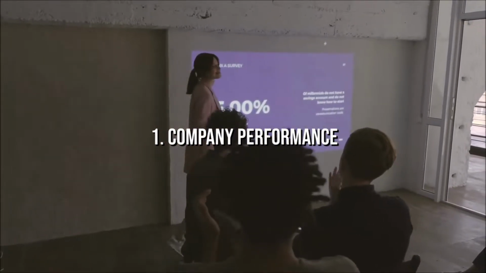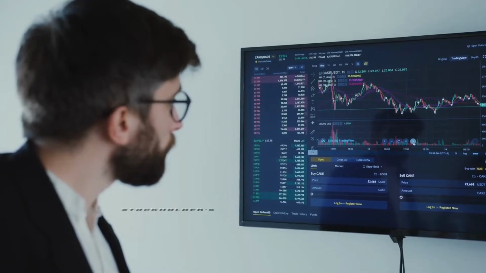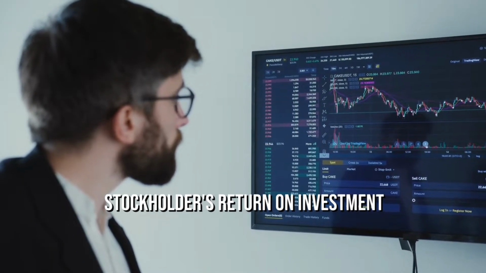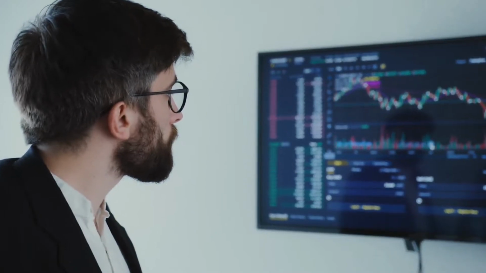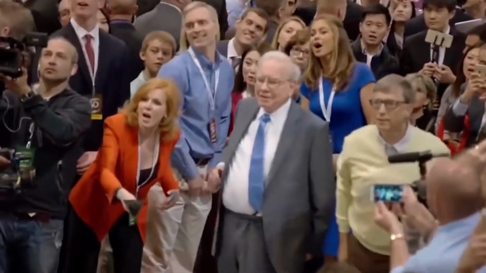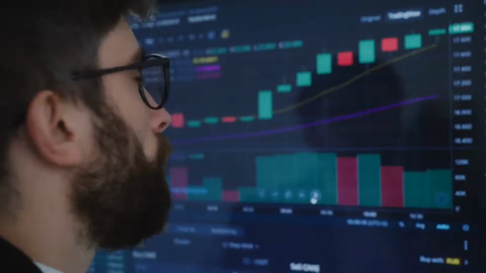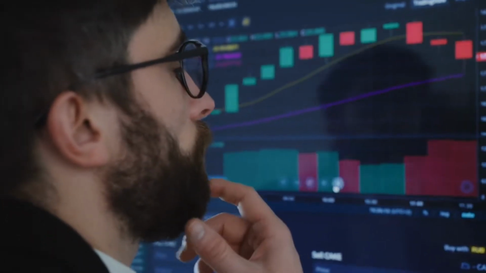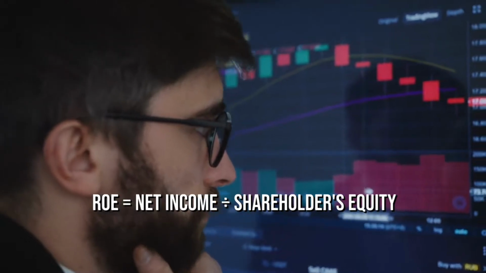1. Company performance. Sometimes return on equity, or ROE, is referred to as the stockholders' return on investment. It reveals the rate at which shareholders earn income on their shares. Buffett always looks at ROE to see whether a company has consistently performed well compared to other companies in the same industry. ROE is calculated as follows: ROE equals net income divided by shareholders' equity.